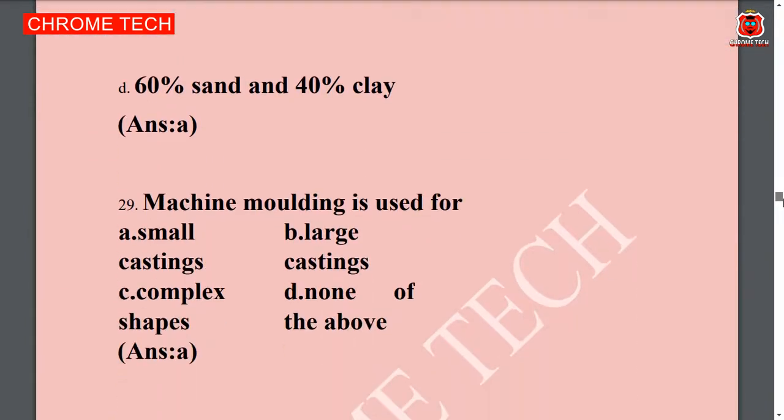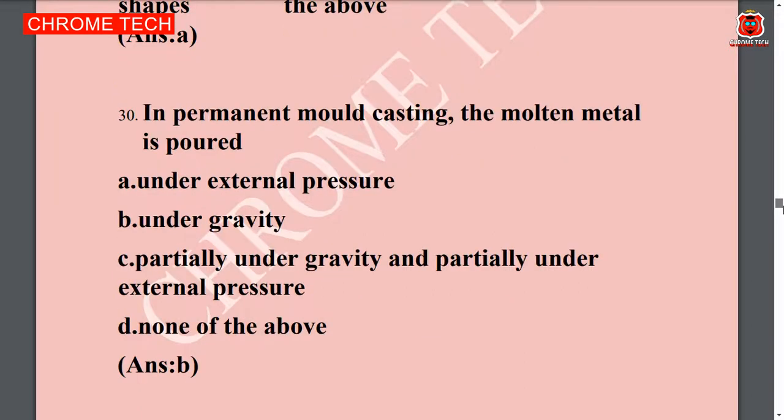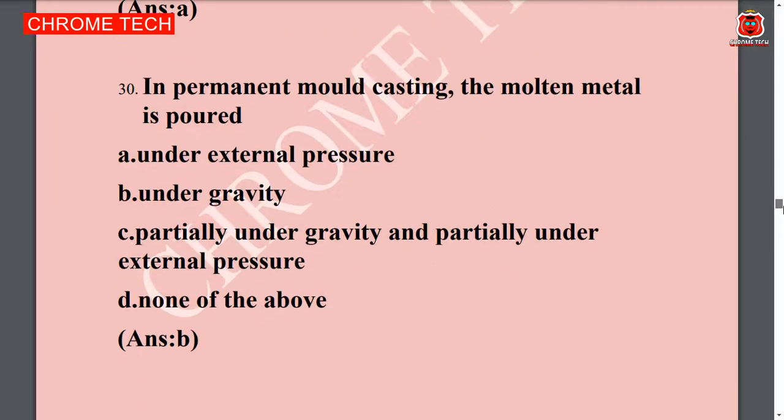Machine molding is used for dash. Option A is the correct answer. Small is the correct answer. In permanent mold casting, the molten metal is poured dash. Option B, under gravity, is the correct answer.